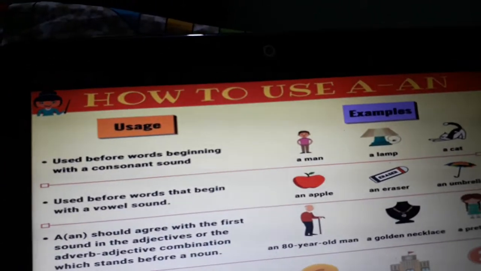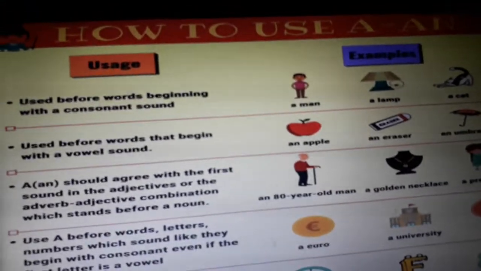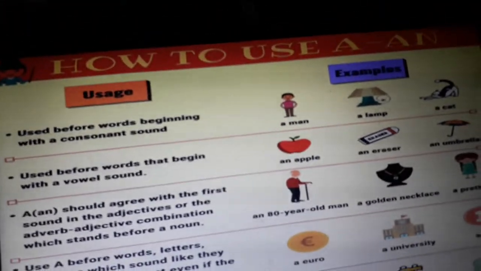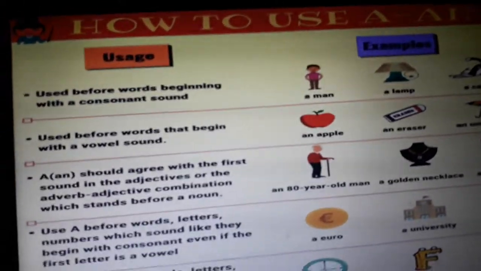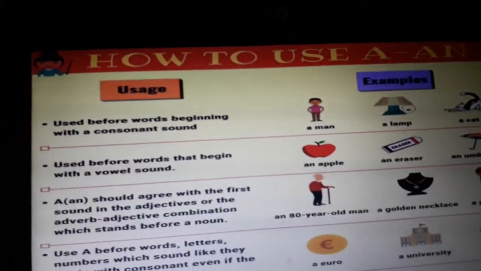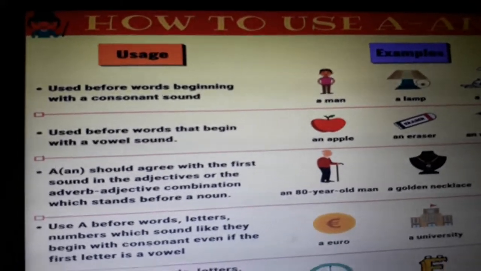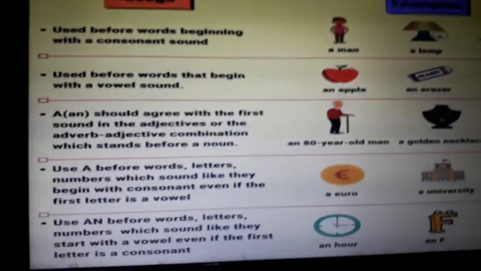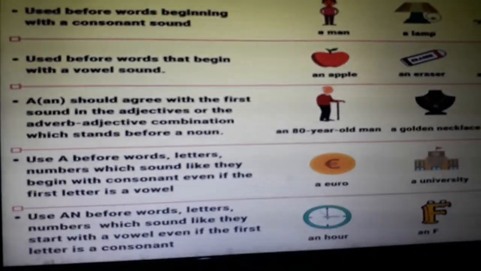But if we talk about monkey, there we will not write what? We will write only a, because the sound is that of a consonant itself. So we have to take care a lot about the sound of the word. If the sound is that of a vowel, then we will put an. If the sound is that of a consonant, then we will put a before that. Hope it is very clear to you.